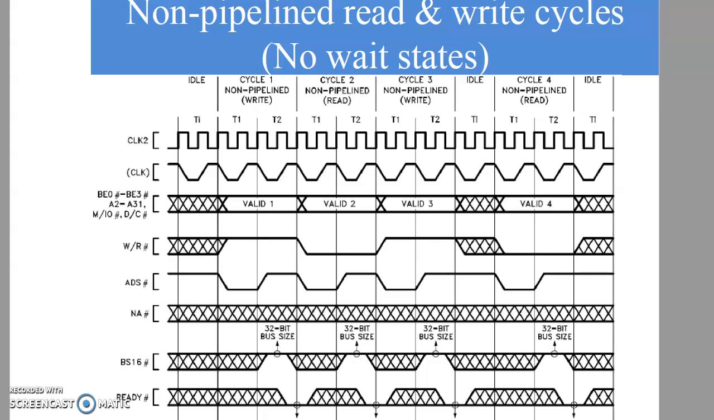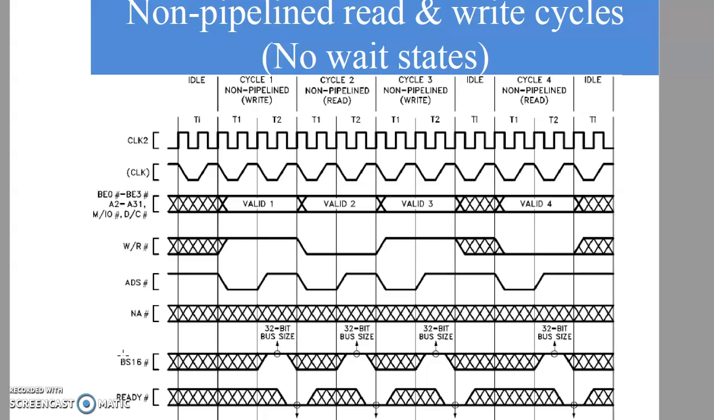So as we were discussing in the previous session, non-pipeline read and write cycle without wait state, we had discussed the address bus, W/R bar, ADS bar. NA bar is obviously not active during non-pipeline machine cycle. Then we were discussing about BS16 bar.